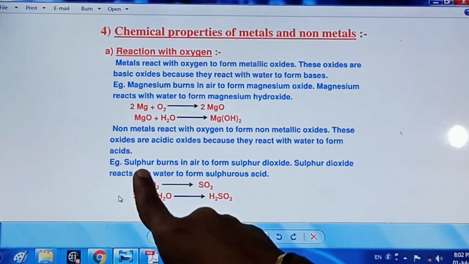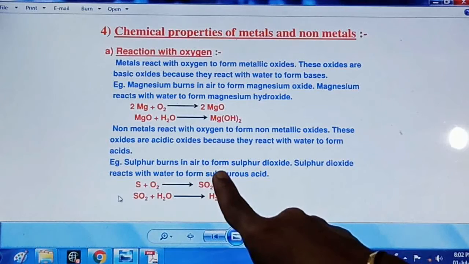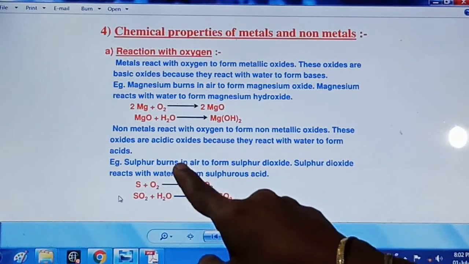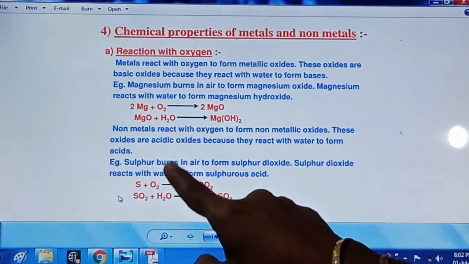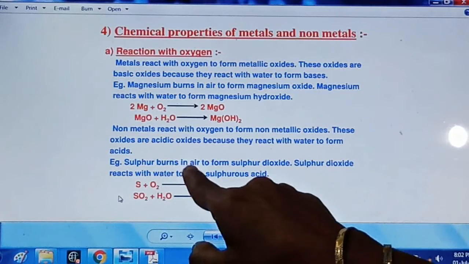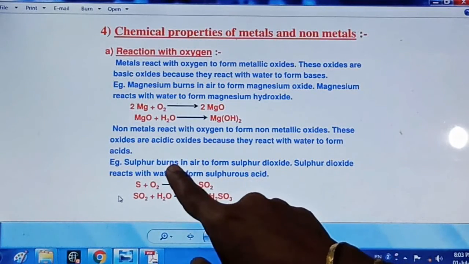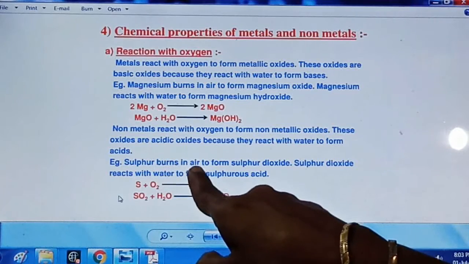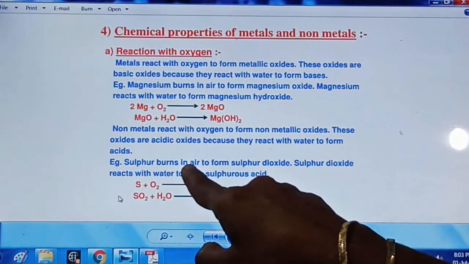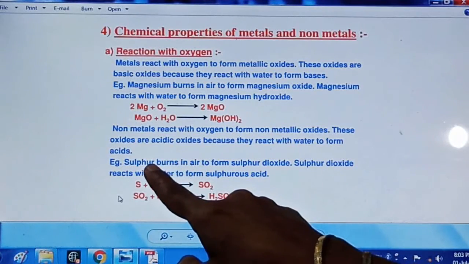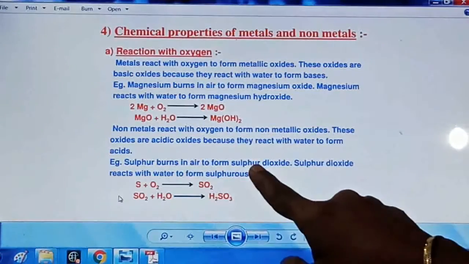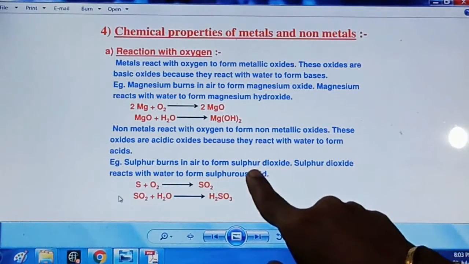The example is given here. Sulfur burns in air to form sulfur dioxide. Burning in air, as I already said, means that for the burning, the substance is utilizing the oxygen from the air. Automatically that substance is reacting with the oxygen, right? This is nothing but burning in the air. So whenever sulfur reacts with oxygen while burning, it forms sulfur dioxide, right?